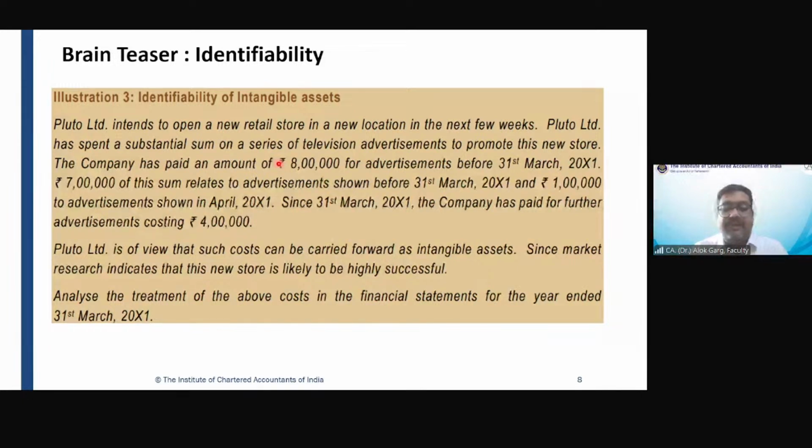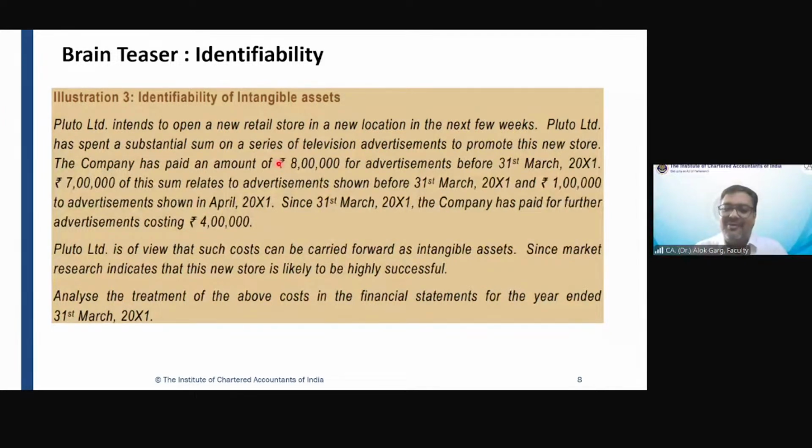People will know about your product, people may come to your shop. As you mentioned, it is only probable, sir. There is no obligation for the customer to come and buy from that retail shop, and there is no advertisement contract. So are you saying that it is not identifiable?